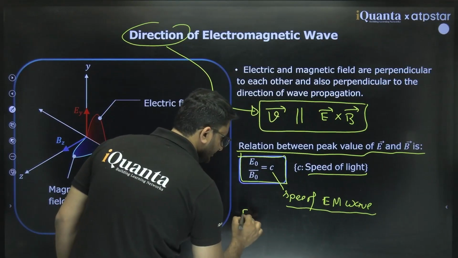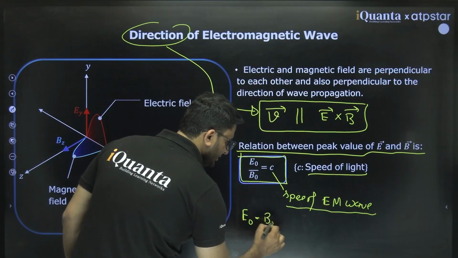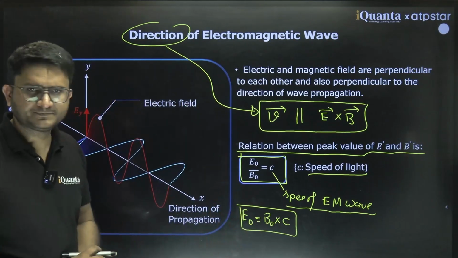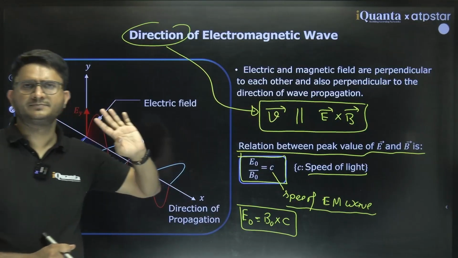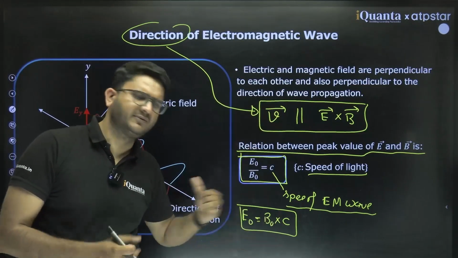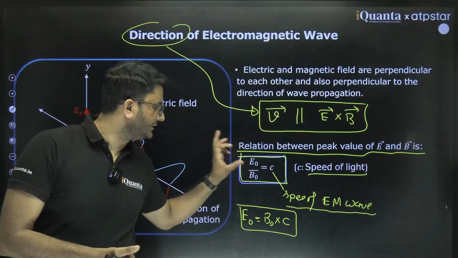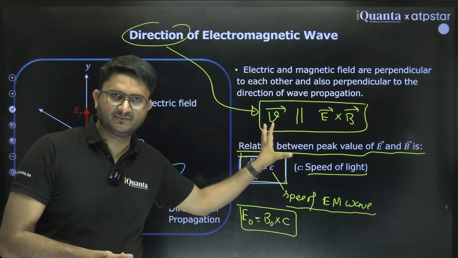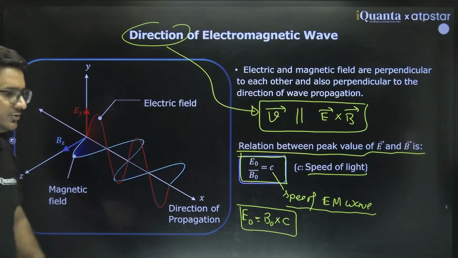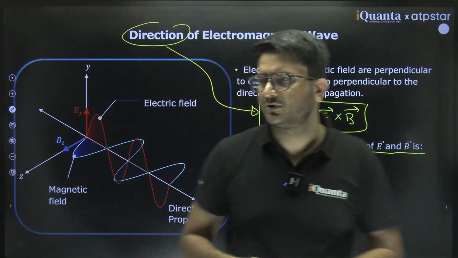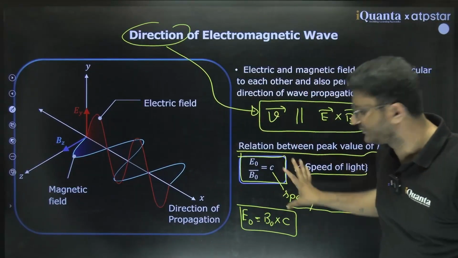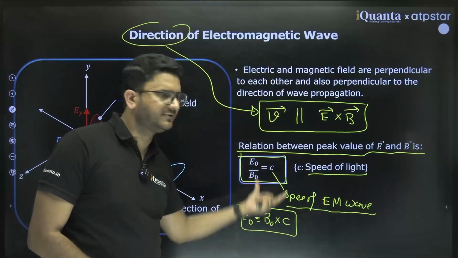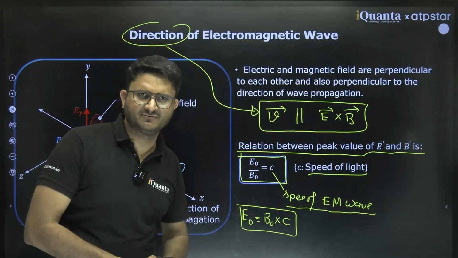So there is a famous equation, E naught is given as B naught into C. C is speed of light. This is C. Clear? Velocity vector is nothing but C vector, speed of light. So this is one such equation which you will write, E naught by B naught equal to C, and the other one is velocity vector is parallel to E cross B. So these two things are important, which we will see in questions, like how to apply these concepts. Once we do the questions, you will be comfortable with how to use this value and how to use this direction information. Clear?